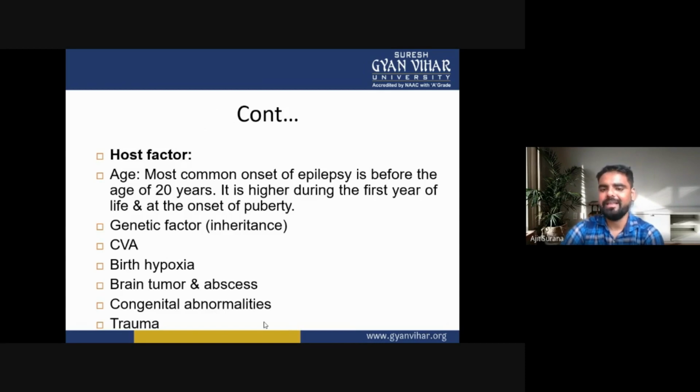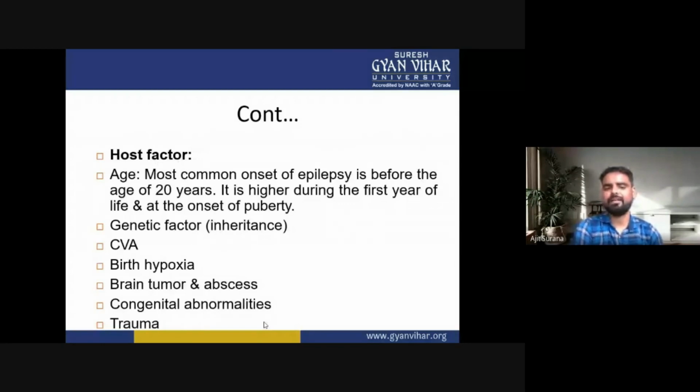It is higher during the first year of life and at the onset of puberty.